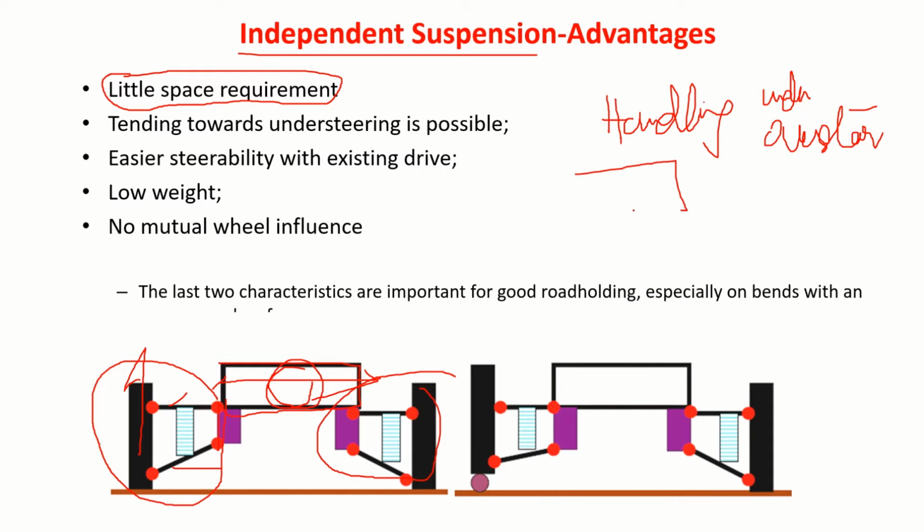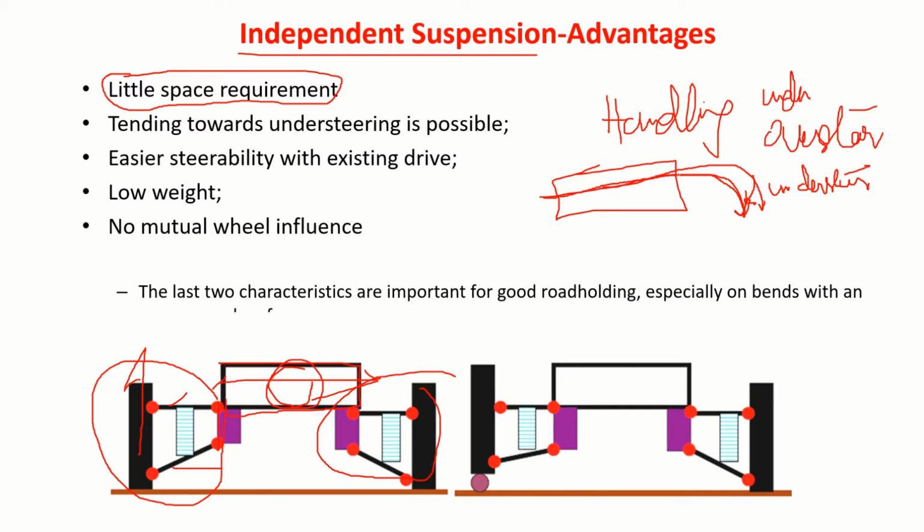See, suppose you have a vehicle, right, and you are taking a turn, and this vehicle has to follow this intended path while taking a turn. By chance, the vehicle follows a path like this, then you need to steer more than what is required as per the Ackermann's angle, right? You have to steer more than that to follow this path. Such a vehicle we call an understeered vehicle.